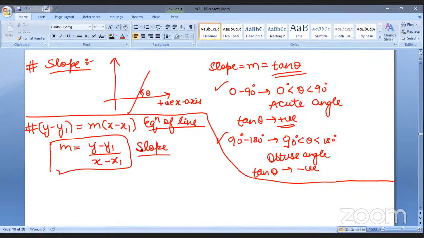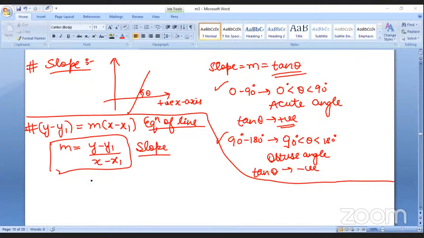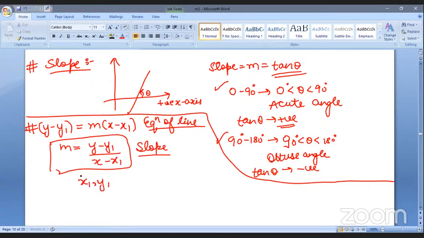So if we have to find the slope, we'll apply this formula where x1 and y1 are the coordinates of the point which are known to us. Like it will be given in the question, like 2, -3 and so on. But x comma y, which is written in general, these x1 comma y1 are the coordinates of a point which are given to us in the question. For example, 2 comma -3 is given in the question, and if we have to calculate the slope, we can find it in this way.